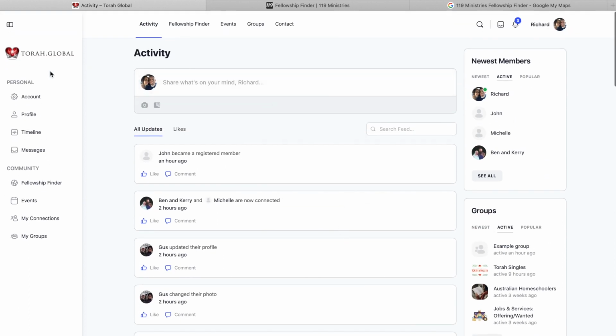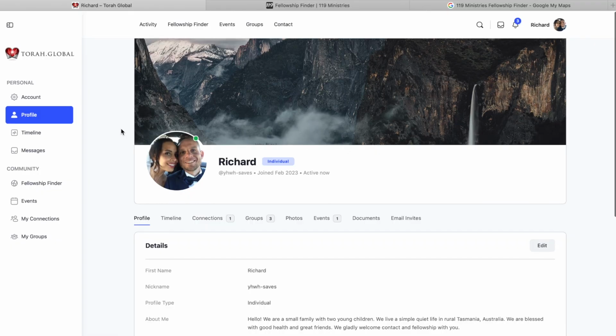Let's see, what else can we see? On the left, you'll see links for your account. So this just allows you to do things like delete your account, change your password, etc. Also shows your profile. Gotta get rid of these chickens. So you can see your profile.